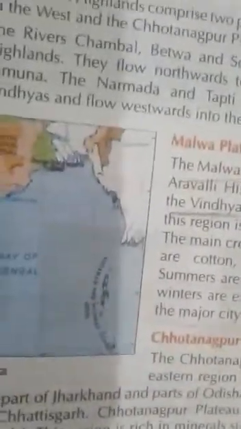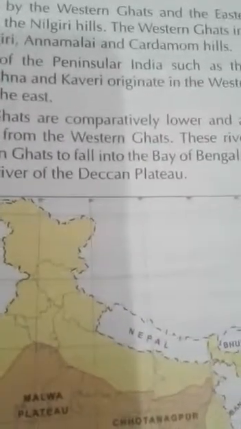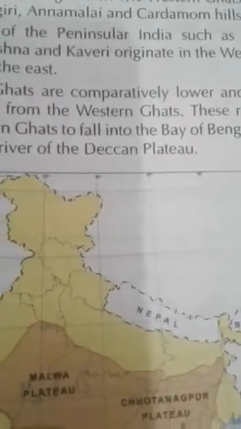Deccan Plateau. The Deccan Plateau is also called the Great Peninsular Plateau. It covers the largest part of the Peninsular Plateau. The height of this plateau ranges from 100 meters in the north to 1000 meters in the south. It stretches from the Satpura range in the north to the southern tip of India.